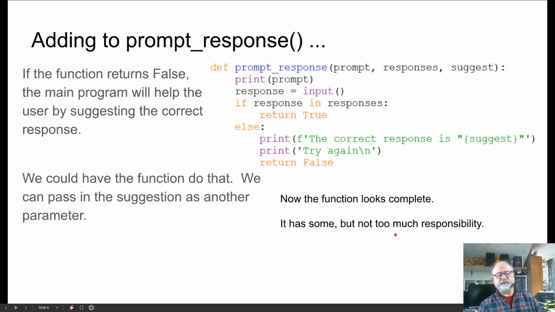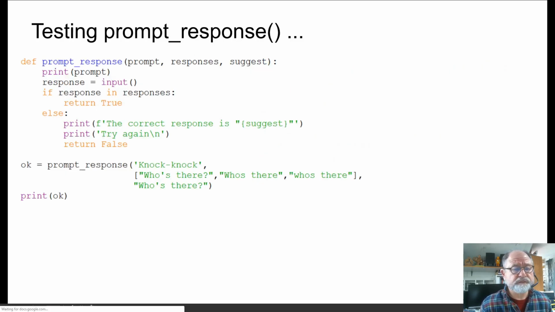It has some responsibility, but not too much responsibility. We're not passing in a lot of parameters. We're passing in some, and most importantly, one of the things that I see in student work is that they'll write a function that depends on global variables, that is, variables that are not passed in, but this function doesn't do that. So it doesn't have too much responsibility, and so we can write this and test this.